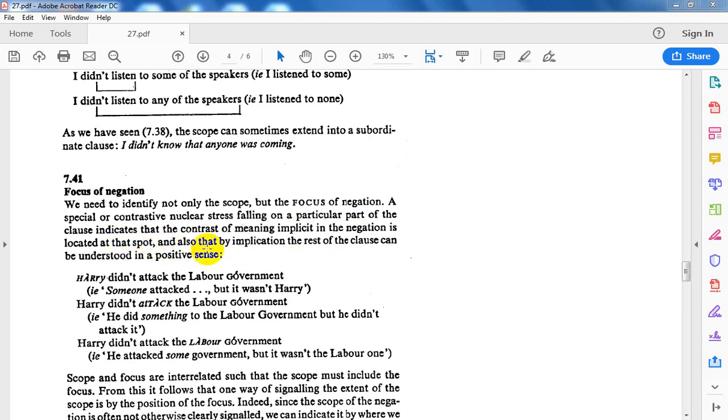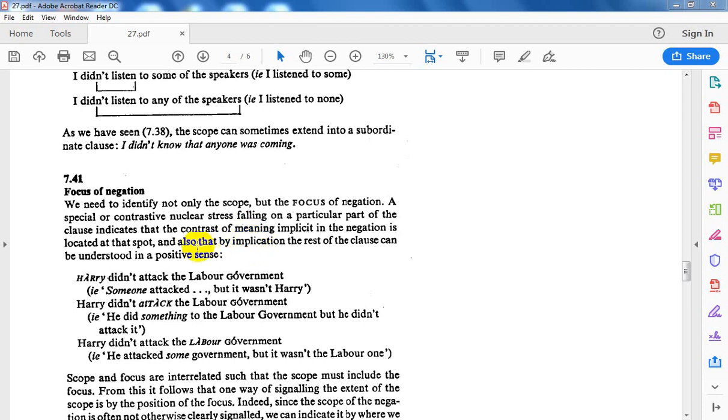And also, by implication, the rest of the clause can be understood in a positive sense. So this is what is meant by the focus of negation.